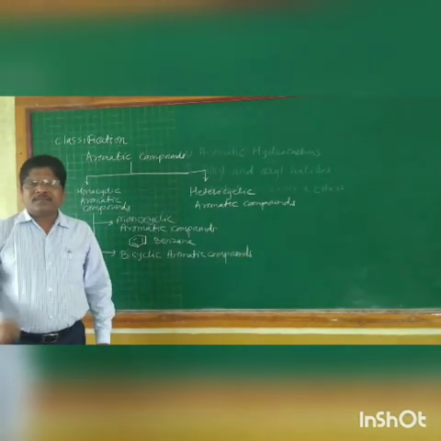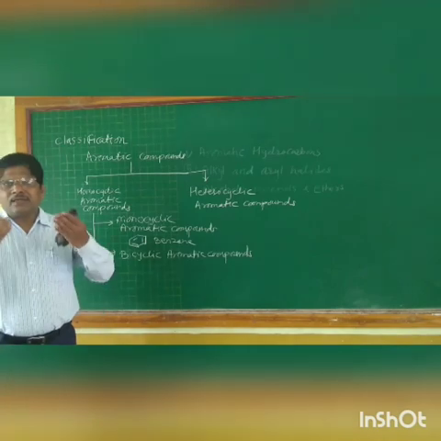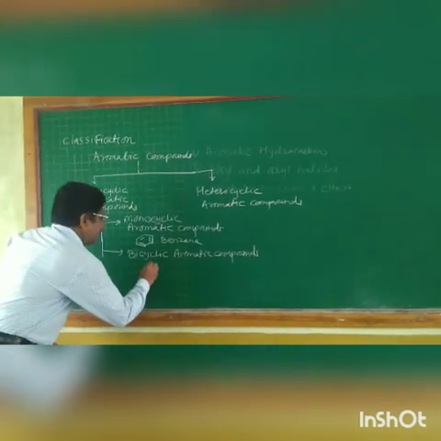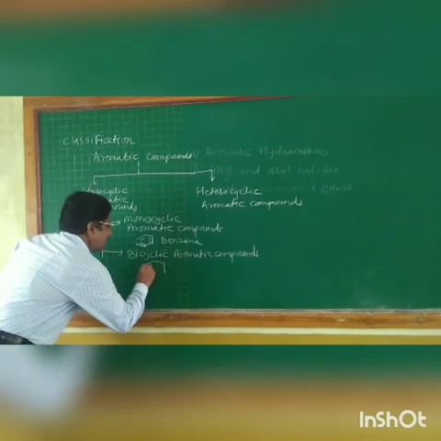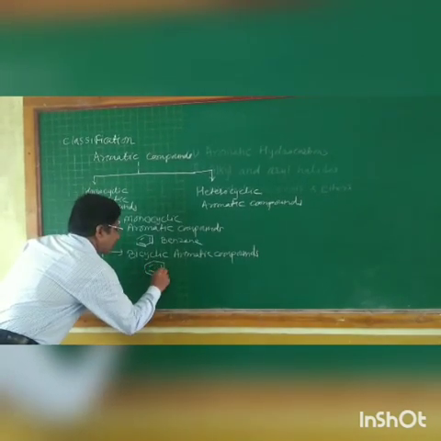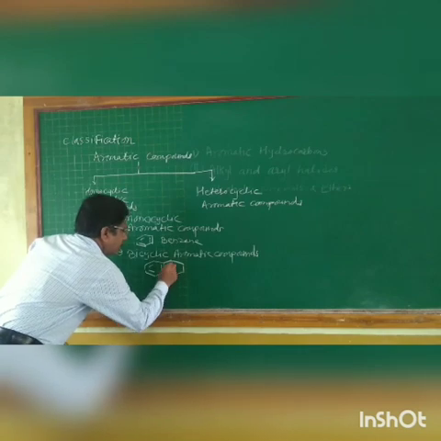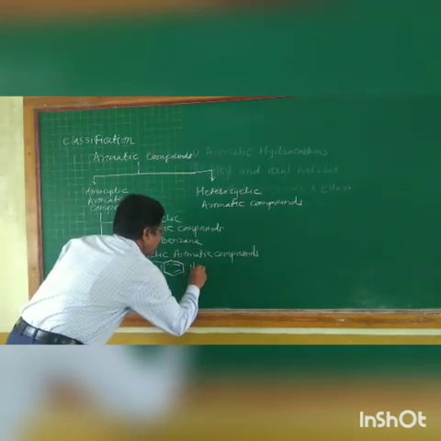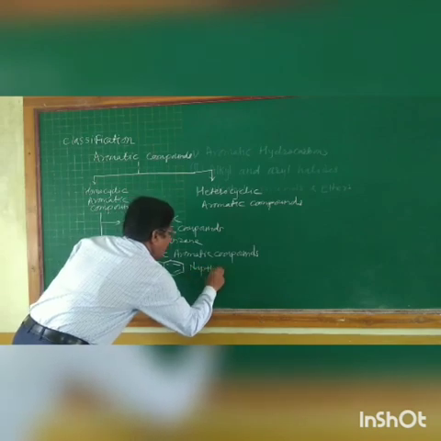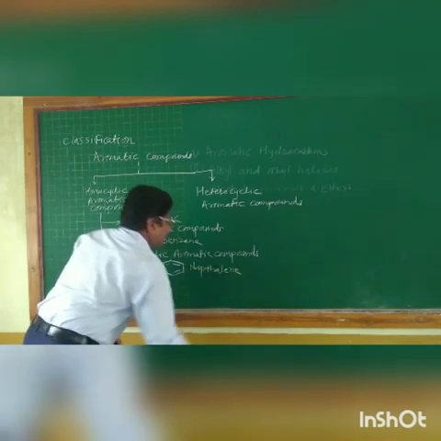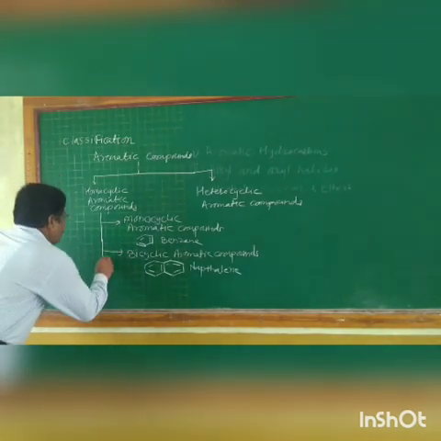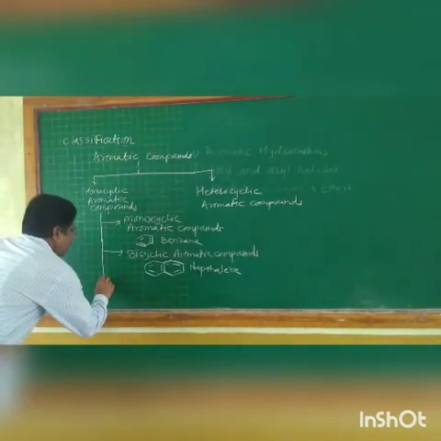Bicyclic aromatic compounds have two rings fused to each other, and the best example of this class is naphthalene. So this is the bicyclic aromatic compound.